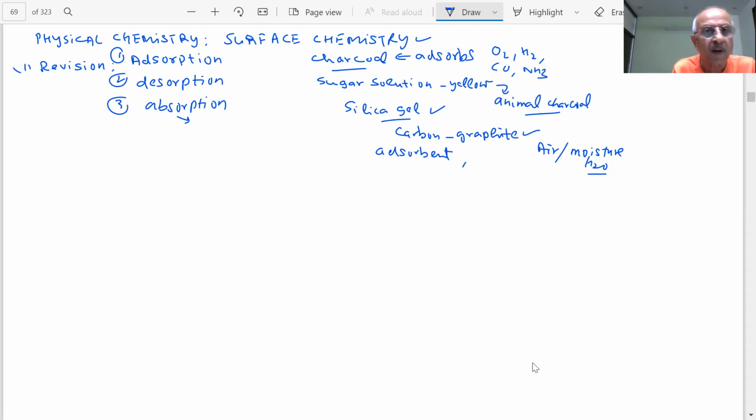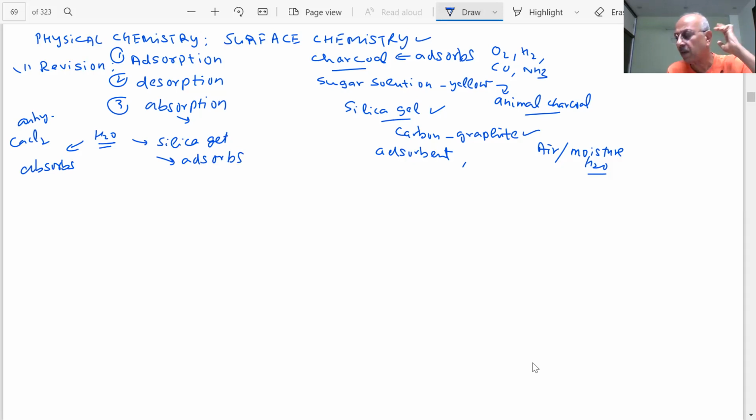Example of absorption. You have water vapors. You have silica gel, which adsorbs. You have anhydrous calcium chloride, students. What it does, it absorbs, and it adsorbs, students. So you have seen what happens, students.